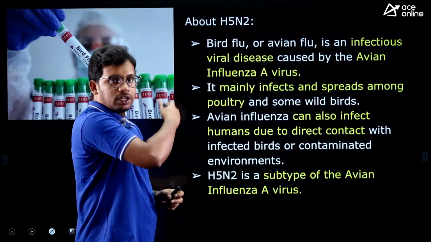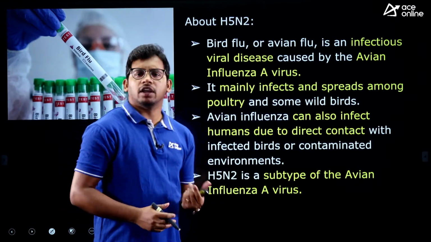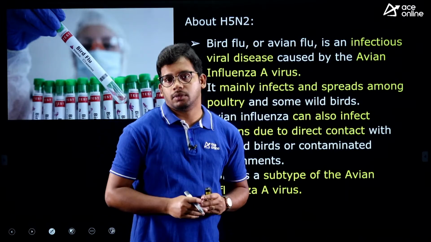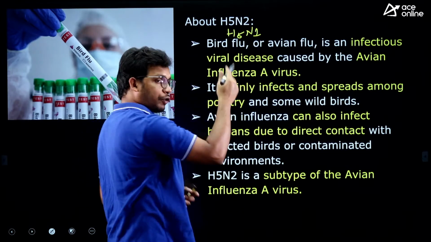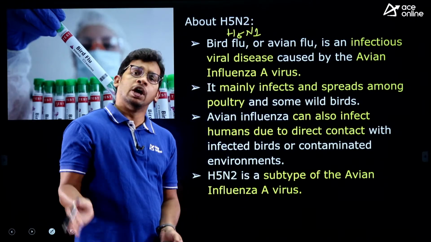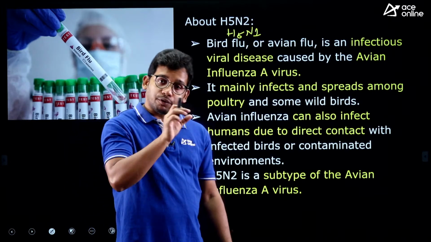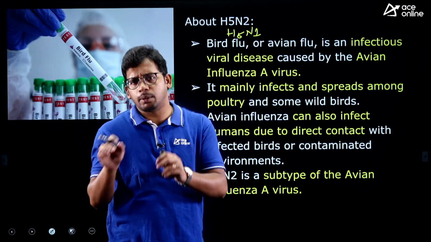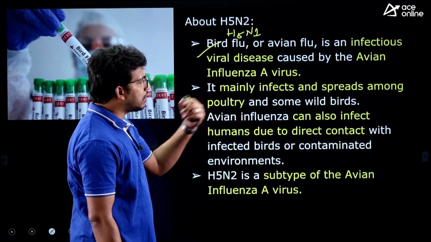Now let's see what actually this H5N2 virus is. This is nothing but a bird flu or avian influenza. It is a type of virus usually found in birds, right? We have H5N1 also, we have H5N3, H1N6. So there are different combinations. All these are strains of the virus. So within birds, we have different types of strains of the virus. Those all have the same impact, but a little bit different, right? So this is a bird flu or avian influenza, virus A.